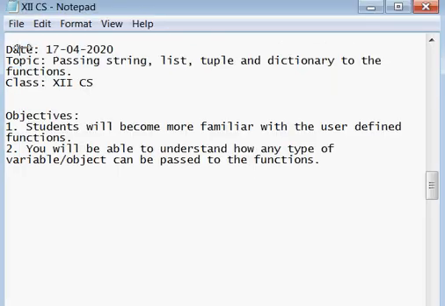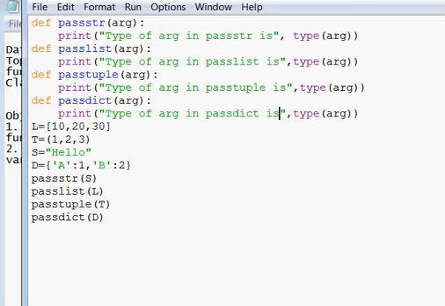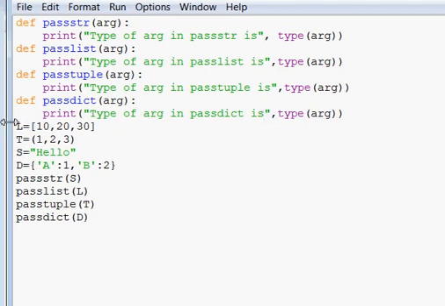In this code I have made 4 different functions. Our first function is pass str. This function is made in such a way that you should pass any variable or any value while calling this function pass str.